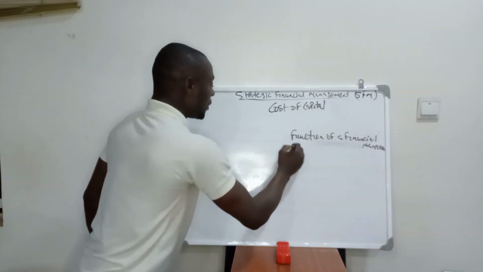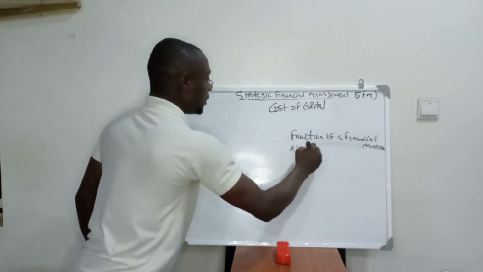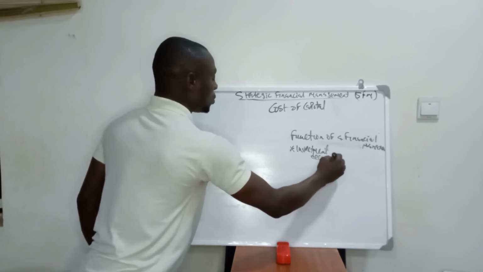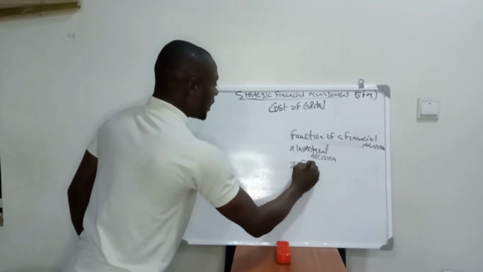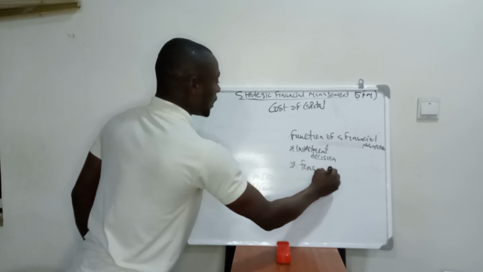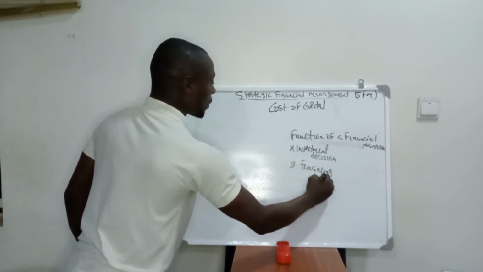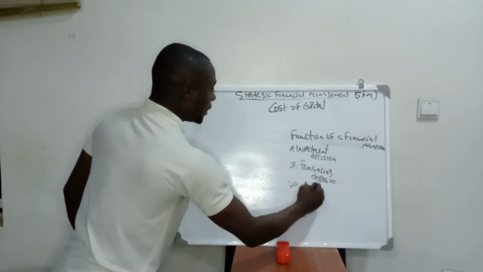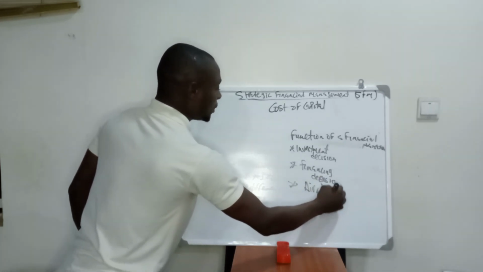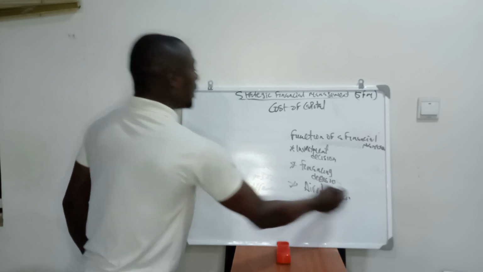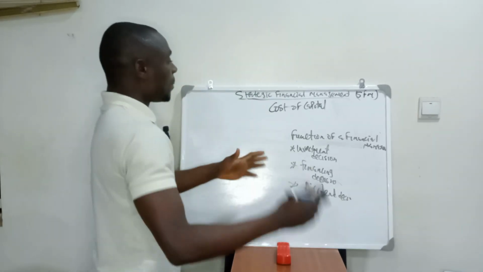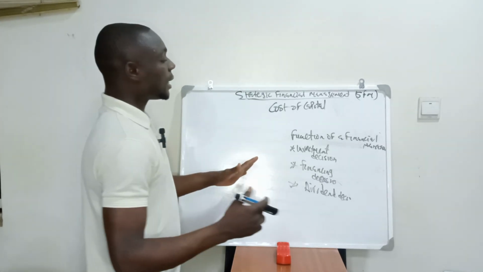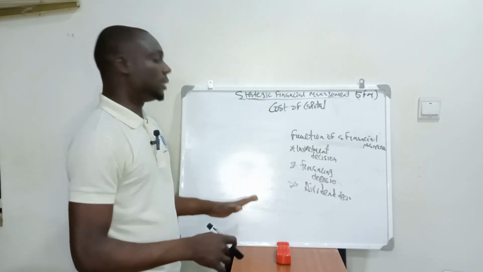So one, we have investment decision. Two, we have financing decision. Three, we have dividend decision. Now, I just want to talk about what brings about cost of capital. What brings about cost of capital is the function of a financial manager.